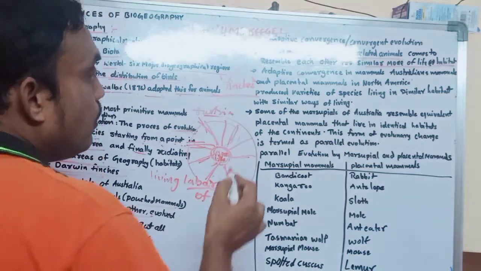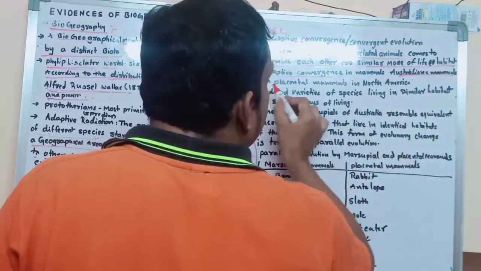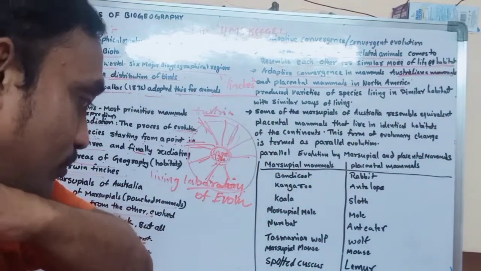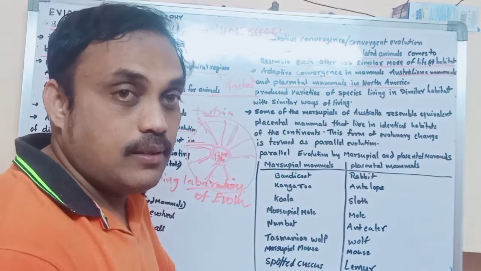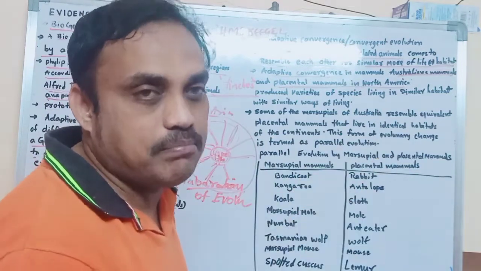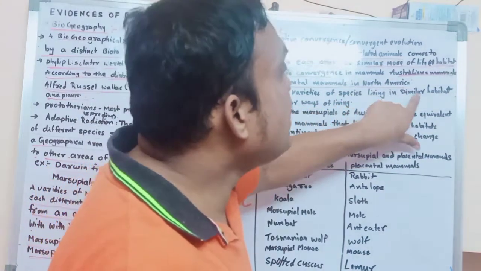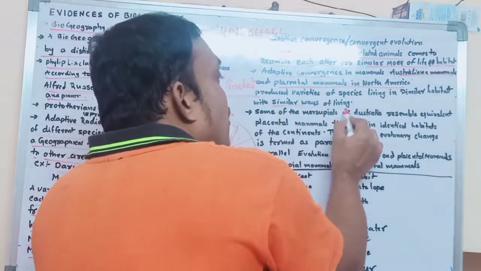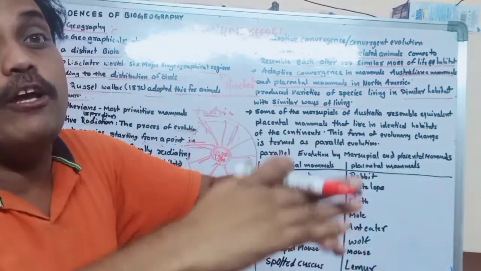Okay, one more example. Adaptive convergence in mammals: Australian mammals and placental mammals in North America. Both are mammals only, but their habitat and living style are the same. They produced varieties of species living in similar habitats with a similar way of living, but they are living in different biogeographical regions.